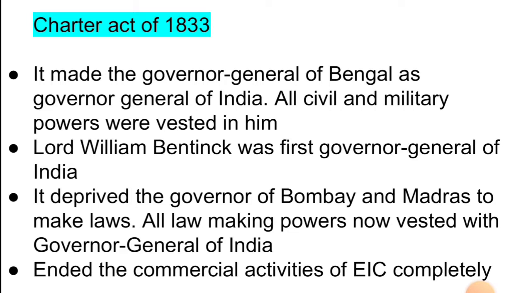The first such Governor General was Lord William Bentinck. So Lord William Bentinck, who was the Governor General of Bengal, became the Governor General of India after the Charter Act of 1833 was passed. Now it deprived the governors of Bombay and Madras presidencies of their legislative powers also. Earlier the Regulating Act of 1773 made the governors of Bombay and Madras presidencies subordinate to the Governor General of Bengal. But now it deprived them of the power to make legislations or pass laws.